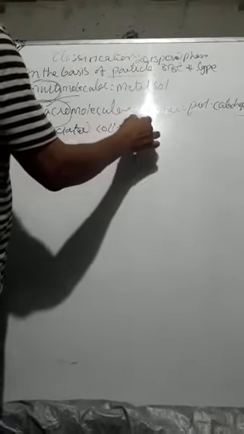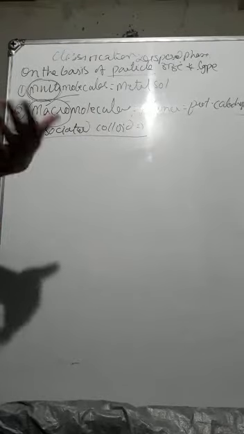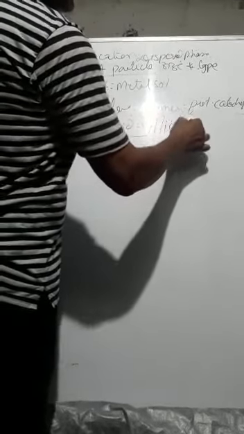And the third one is known as associated colloid. Now in the associated colloid, at low concentration, some substance when dissolved in the dispersion medium behaves like a solution. But if the concentration increases, the same substance forms a colloid. This colloid is now known as what? Micelle. Like soap: if you dissolve it in water in very small quantity, it will become a true, transparent solution. But if the quantity is more, then it will become translucent.